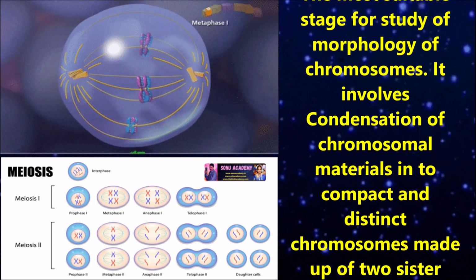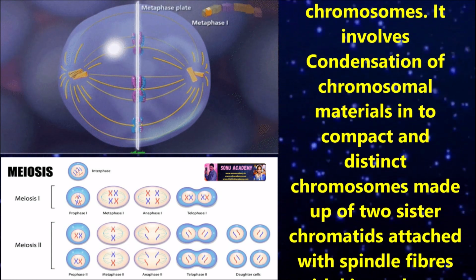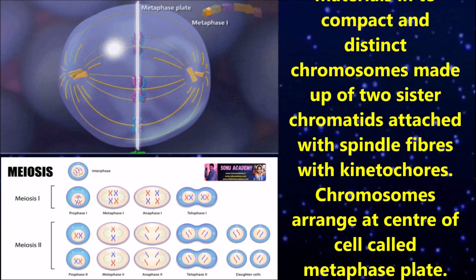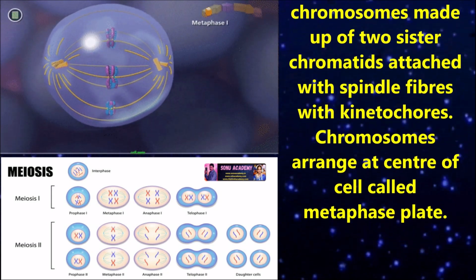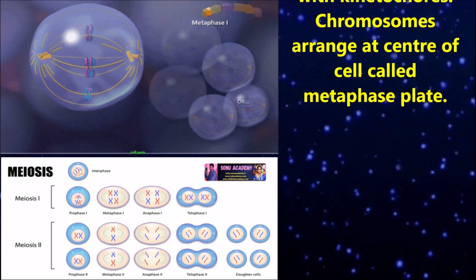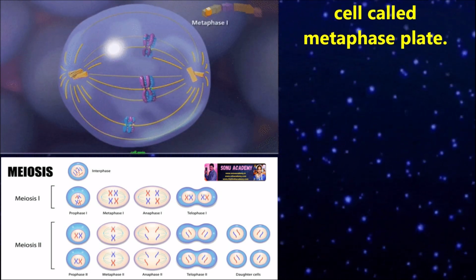of chromosomes. It involves condensation of chromosomal material into compact and distinct chromosomes made up of two sister chromatids attached with spindle fibers at the kinetochores. Chromosomes arrange at the center of the cell, called the metaphase plate.